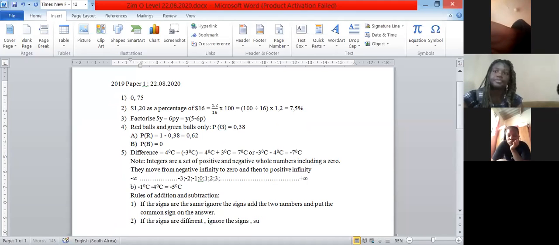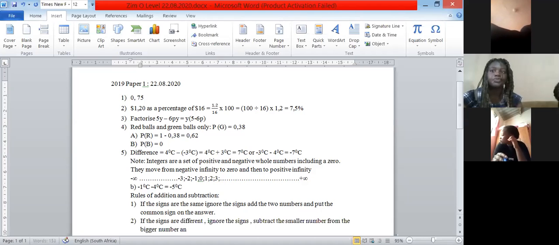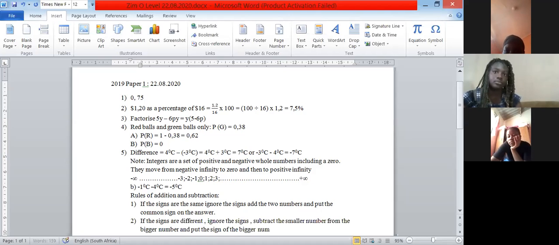Subtract the smaller number from the bigger number, and put the sign of the bigger number on the answer.